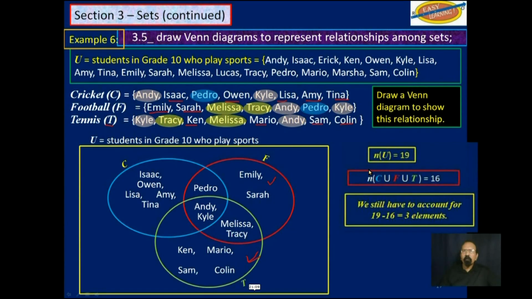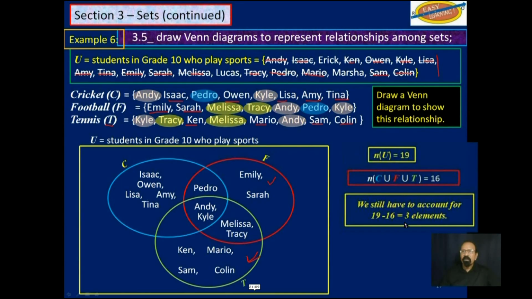If we look up here, do we have everybody listed here in those circles? And the answer is no. We can cross off Andy, Isaac, Ken, Owen, Kyle, Lisa, Amy, Tina, Emily, Sarah, Melissa, Tracy, Pedro, Mario, Sam, and Colin.